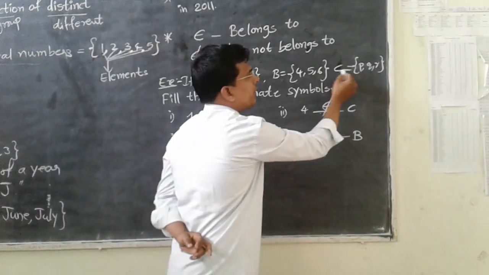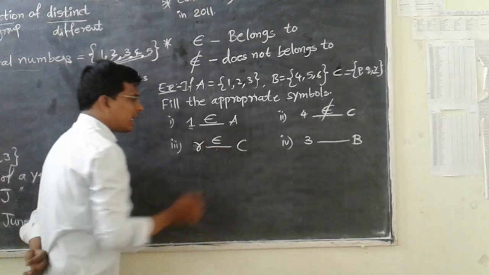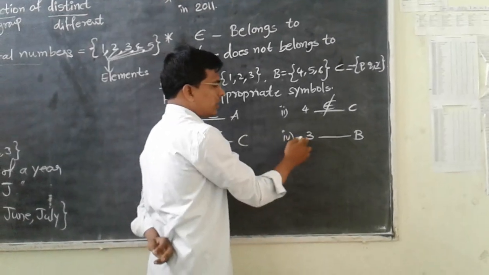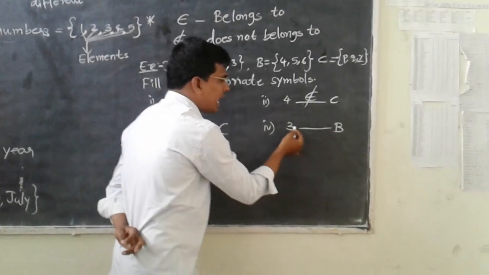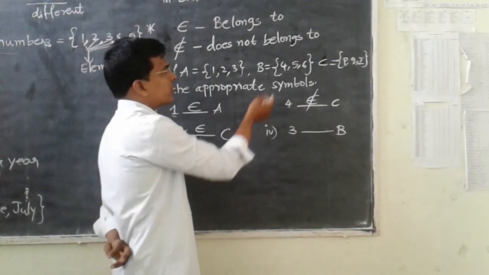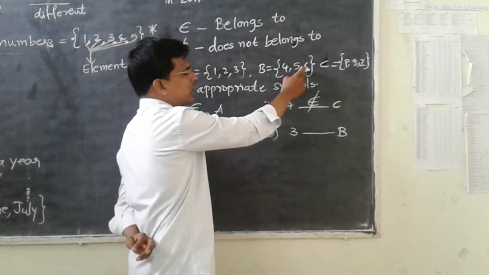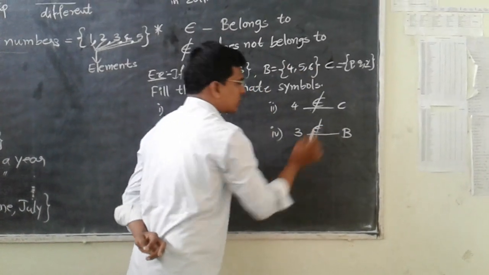See, in the set C we have the element r, so we write the belongs to sign. In the same way, fourth question, 3 dash B. In the set B, do we have the element 3? Just look at the set B. Here we have 4, 5, 6, but not 3. So just write does not belong to.